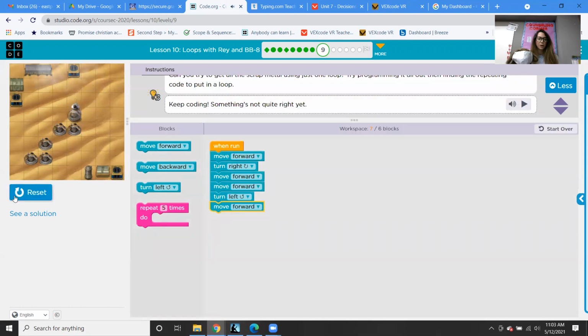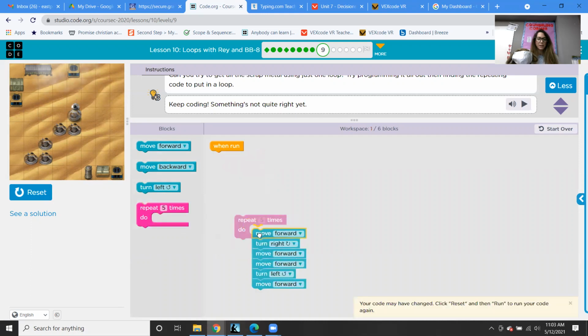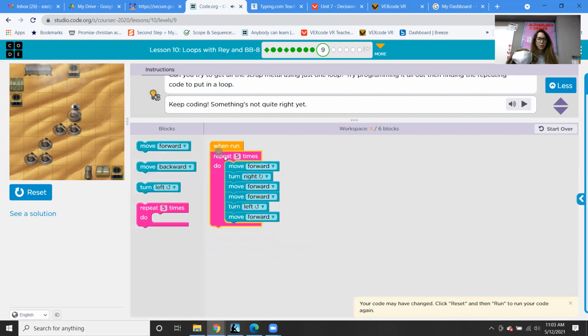So now here we are. Now we would have to do move forward, turn right, move forward, turn left, right? So maybe this might be the pattern. Let's try and see if we repeat this. I'm just going to put 2 times. So we're kind of just trying it out.